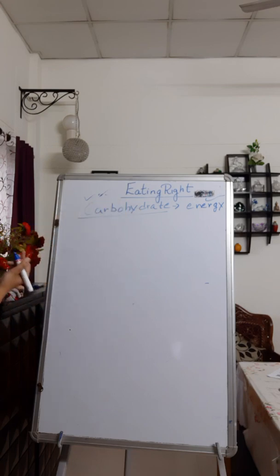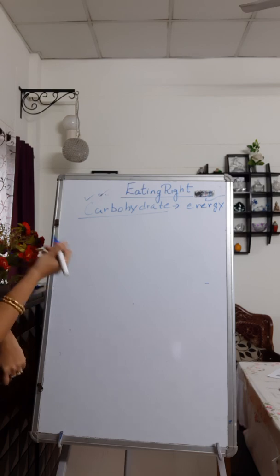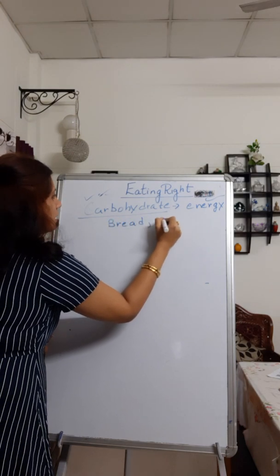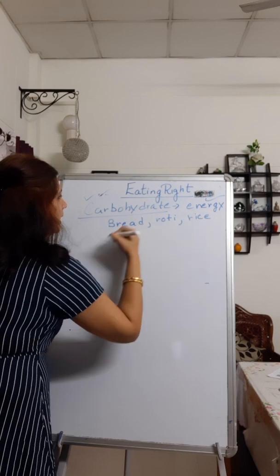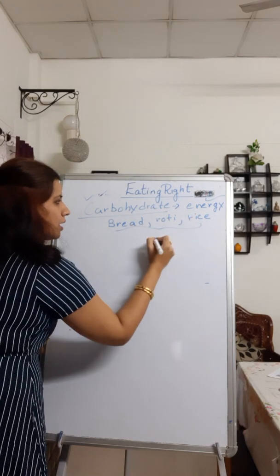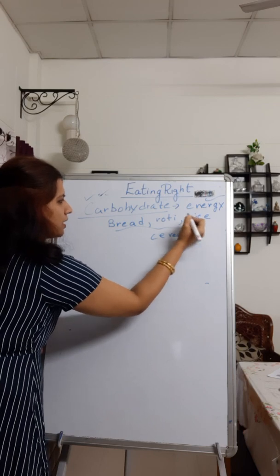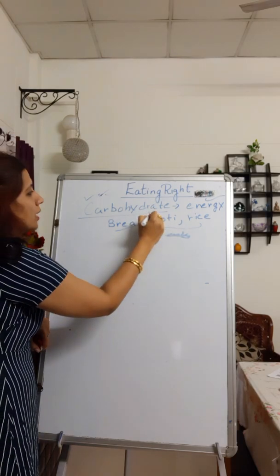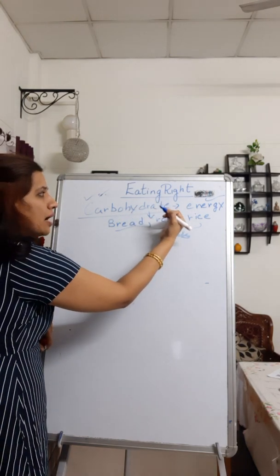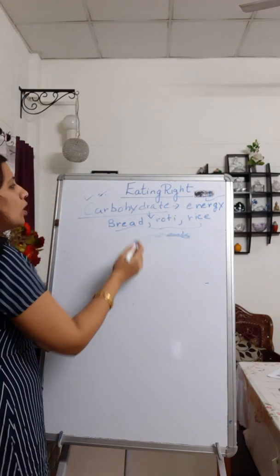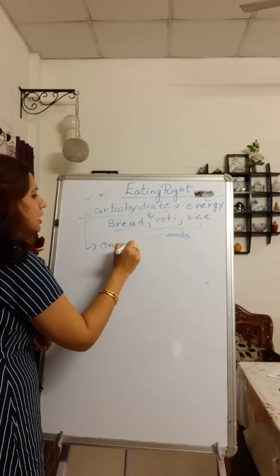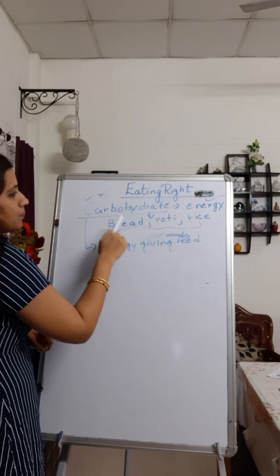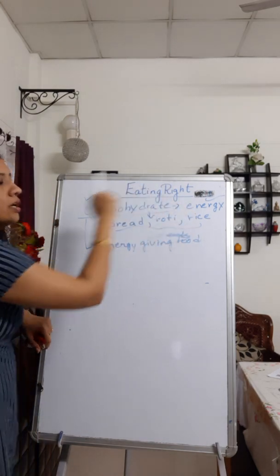Now coming to carbohydrates, what are the major sources from which we get carbohydrates? We get carbohydrates from bread, roti, and rice. Basically all these are termed as cereals. Or even if you forget cereals, it is fine. Bread, roti and rice, these food products provide you with carbohydrates, and you need carbohydrates because you need energy. Carbohydrates are also known as energy giving foods. So you should eat bread, roti and rice if you want energy.